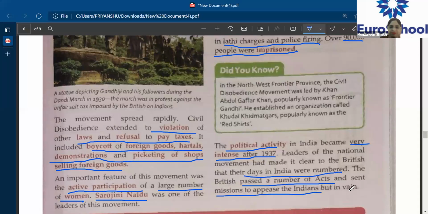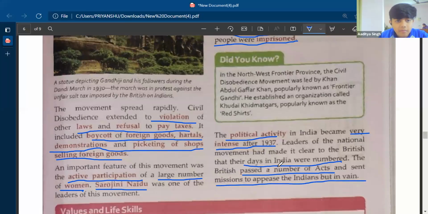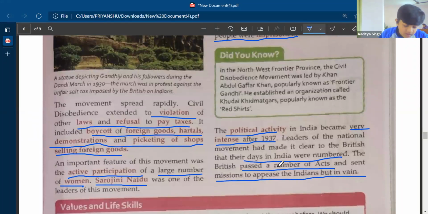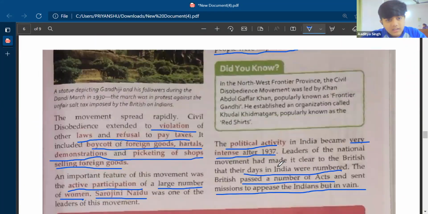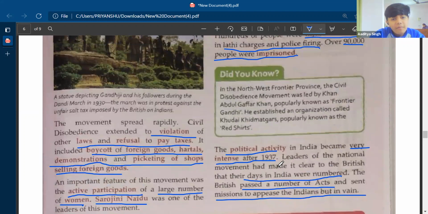Okay, clear? Yes, ma'am. Ma'am, the salt satyagraha or the Dandi March is similar to the Boston Tea Party, right? Yeah, somewhat similar. The Boston Tea Party, which we did in the first chapter on America, right?